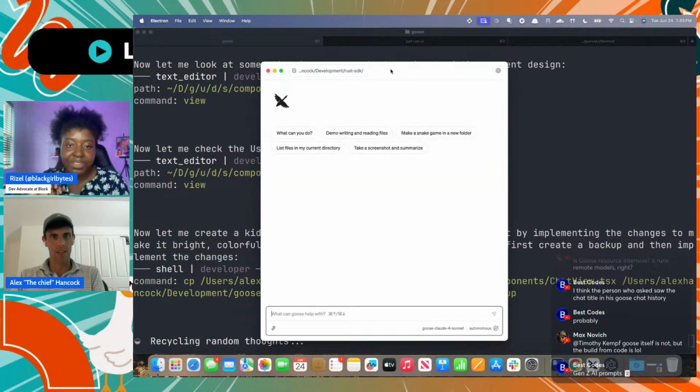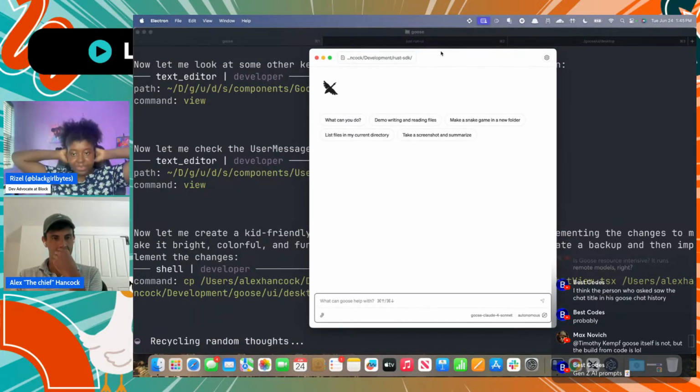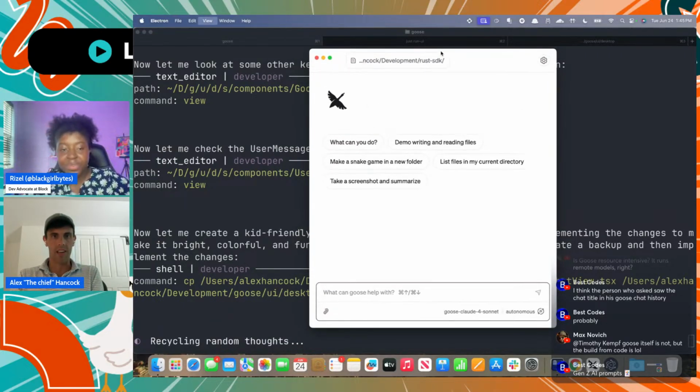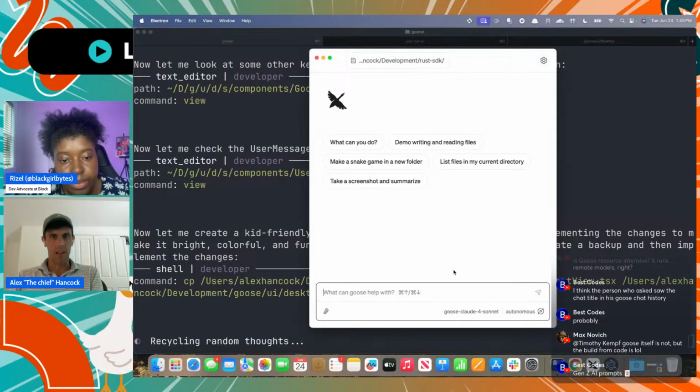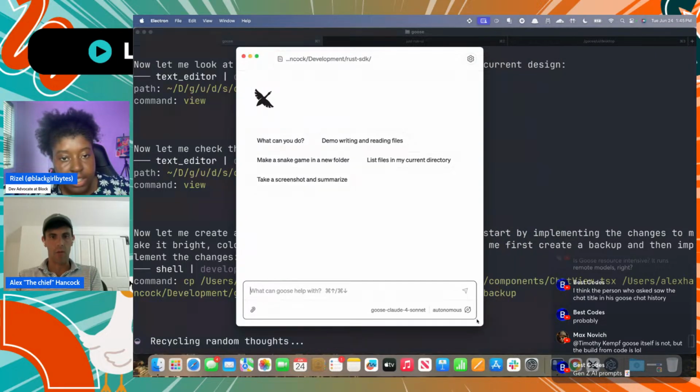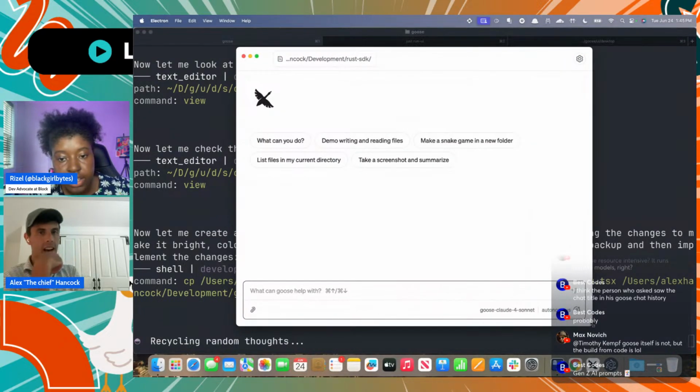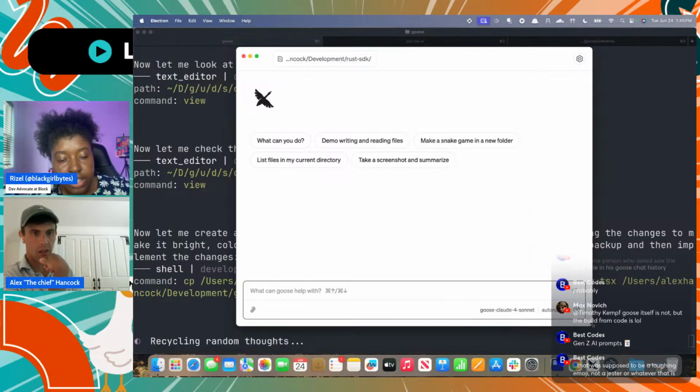I have the chat view up and running locally. Okay. And it's working on some updates, and it looks like it's going to back up the original copy of the UI, and then it's going to go to town working on a new version. And with any luck, it'll just show up because I have Goose's front end running locally, and it should just reload as Goose makes changes.